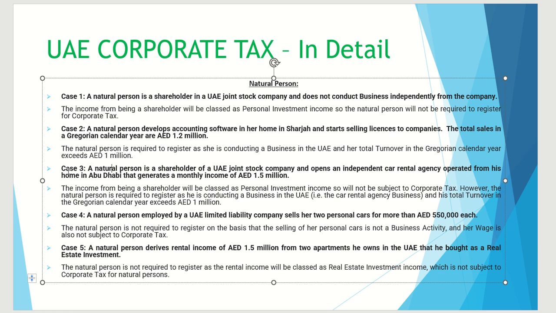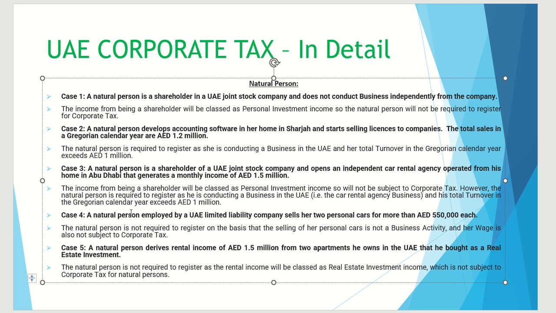Okay, so example or case number three. In this case, what is happening? She has an independent car rental agency. Independent car rental agency will be considered a business activity. And if she has invested as a shareholder of the joint stock company through the personal account, that will not be considered for the calculation of 1 million AED. But the independent car rental will be considered a business, generating monthly income of 1.5 million. So yearly, obviously, it is 18 million. So in this case, she, the natural person, has to register for the corporate tax.